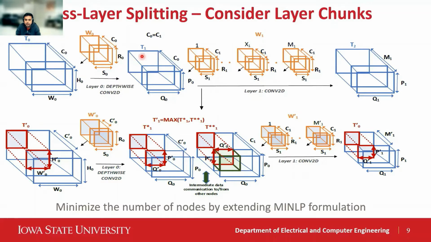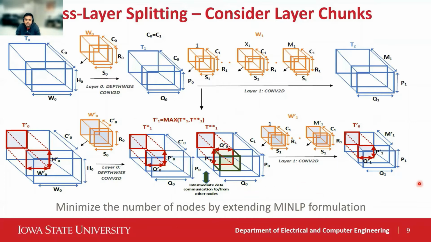Similar to interlayer, here we also place different subsets of the input volume across different nodes. So this reduces the tensor arena shown in red. The tensor arena now is a max of the pairs of highlighted red volume. For example, it is max of t prime 0 plus t prime 1 and t prime 1 plus t prime 2. Although this requires the model weights to be replicated across nodes, it reduces aggregate arena and number of nodes for the initial layers that are significantly dominated by arena memory.